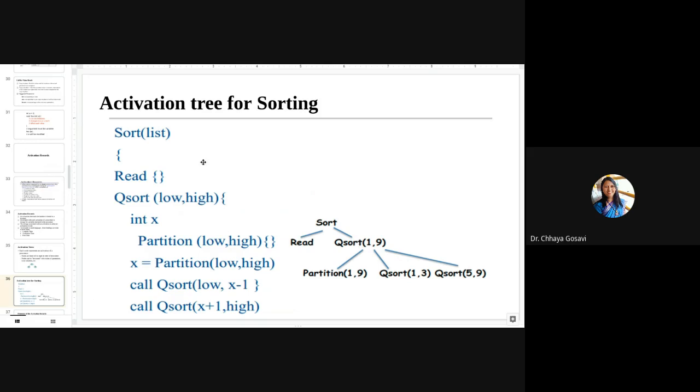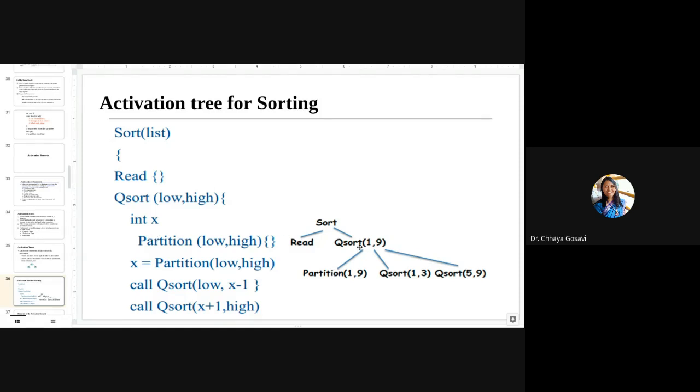For example, here is a sort function. First the function is read. This is a quicksort function. So the sort function is calling the read function. Then the quicksort function is called, and suppose low and high values we passed as 1, 9. We want to sort 9 values. Then we call the partition function. The partition function will partition this list into two separate lists depending upon the middle value.